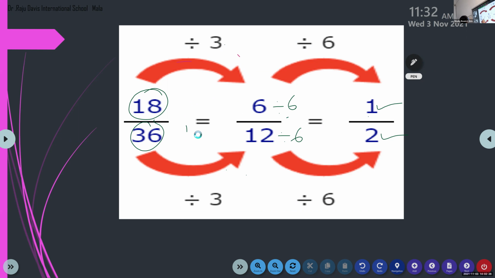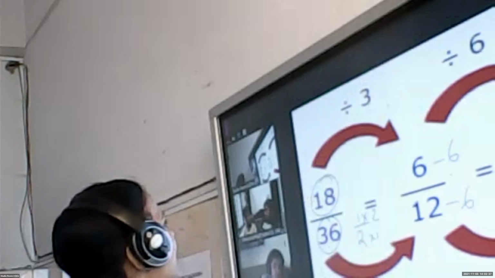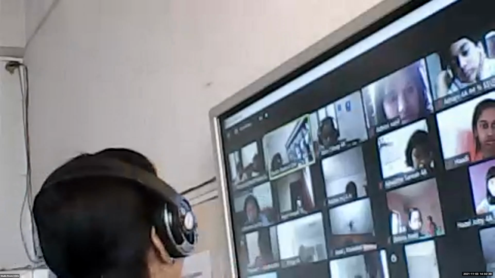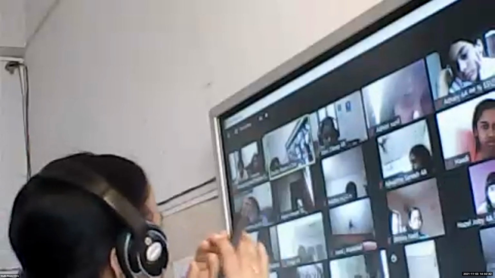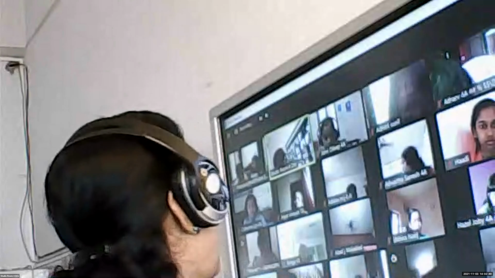And 1 by 2, can I divide again? No, that is in the simplest form. So what do I have to do? I have to multiply. So if the numbers are smaller, children, we cannot divide. That is in the smallest form. In that case, we will multiply. And if the numbers are bigger, we can make them small. How? By dividing.